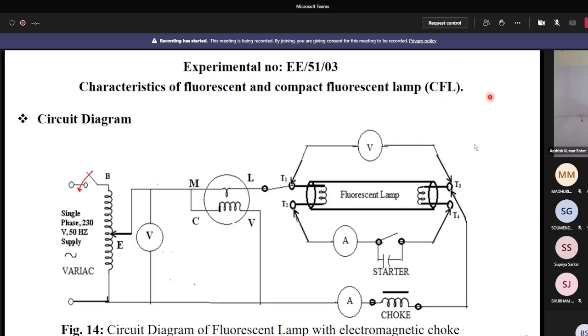Clear or not? Is it clear or not? Yes, sir. So now you have to note down.